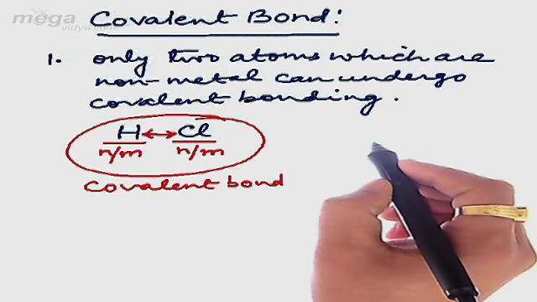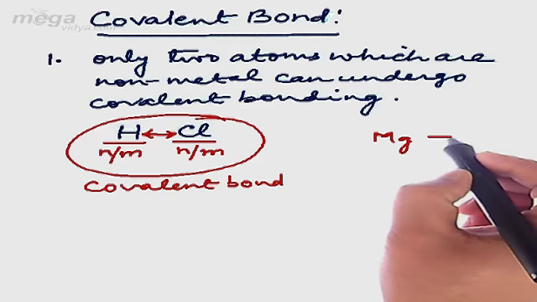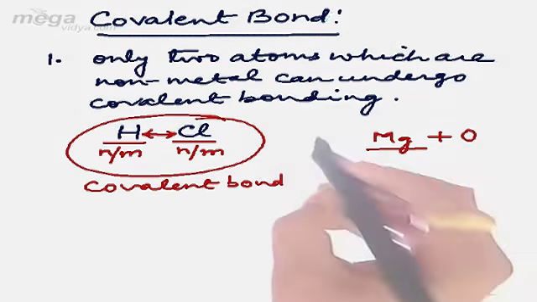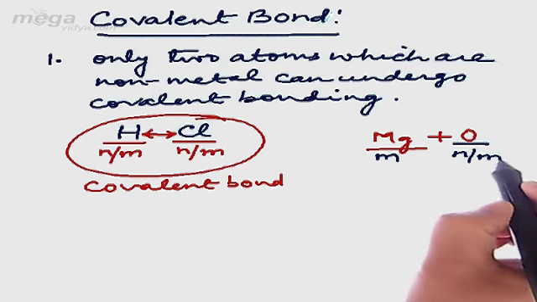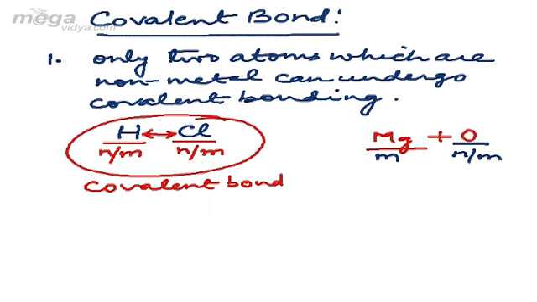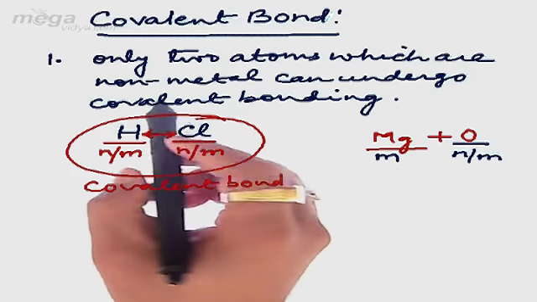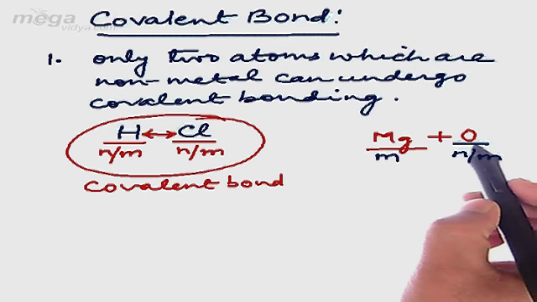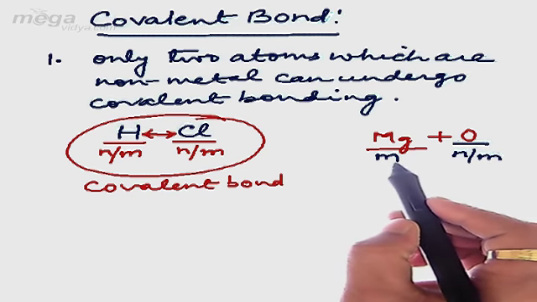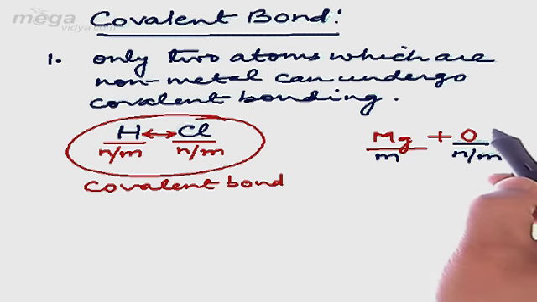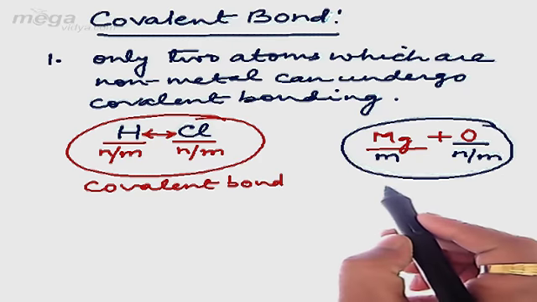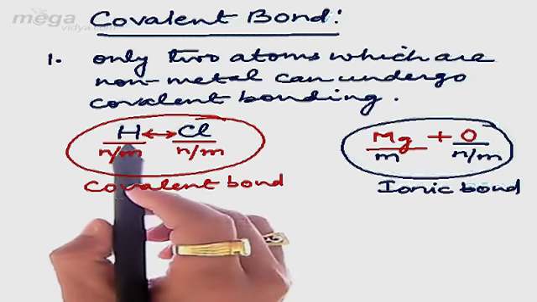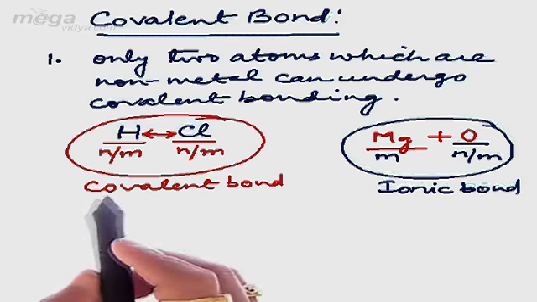But if I ask whether we can have covalent bonding between magnesium and oxygen, here magnesium is a metal, whereas oxygen is a non-metal. The very first point illustrates that when two atoms are non-metal, then they can undergo covalent bonding. But here magnesium being a metal and oxygen being a non-metal cannot form a covalent bond, rather they will form an ionic bond. So the very first point about covalent bonding is that whenever two atoms are non-metals, they can form a covalent bond.